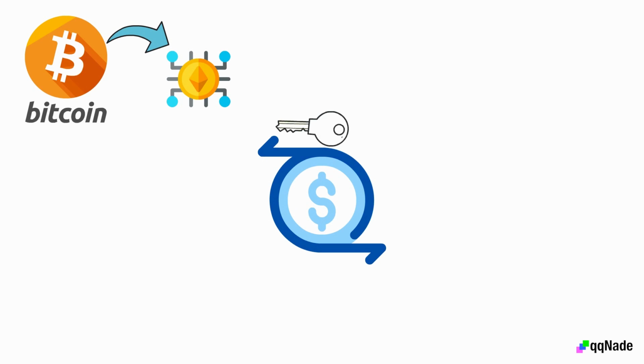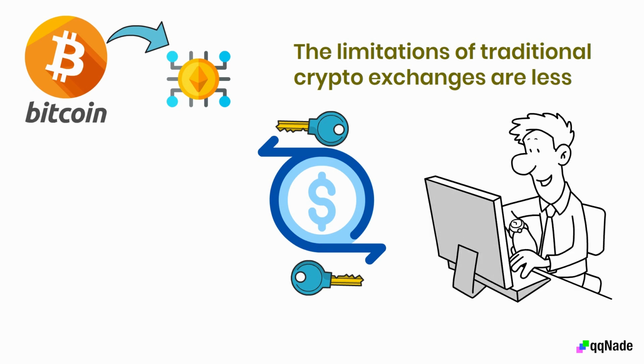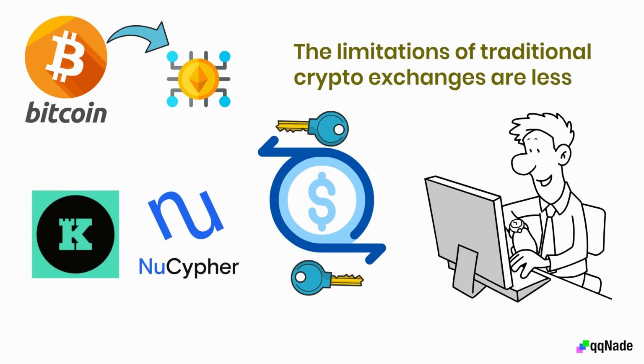Threshold cryptography distributes cryptographic keys to the parties involved in the transaction so that they can execute their wishes without using the typical third party. Now, the limitations of traditional crypto exchanges are less. You should also pay attention to the major players in Threshold Crypto. They include the Keep Network and NuCypher.